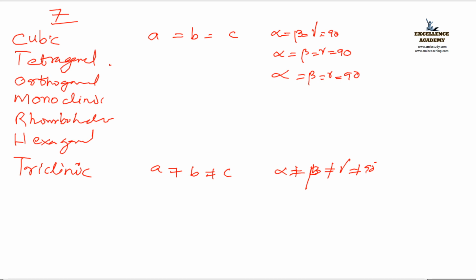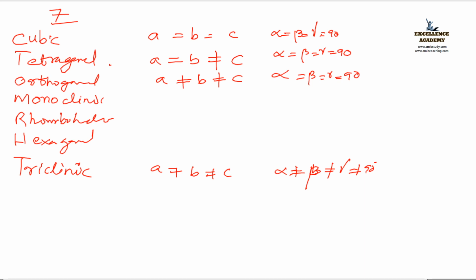What about the case of the interatomic space? A, B, C. In the case of tetragonal, C is not equal. What about the case of ortho? All are not equal, right? Good. Next is monoclinic.